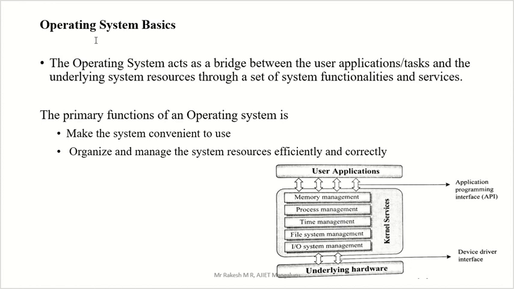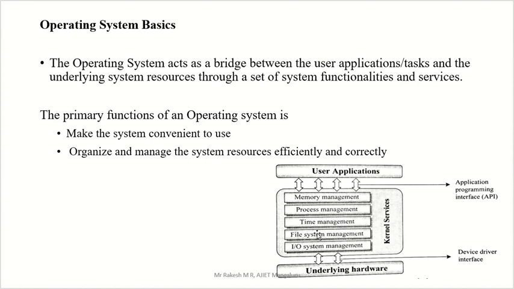In this module mainly you have the concept of operating system. So what are the basics of operating system, that is the definition, and what are the main functions of operating system. We will see that the operating system acts as a bridge between the user application, that is also called a task, and the underlying system resource through a set of system functionalities and services. Bridge means, you can see this diagram here.